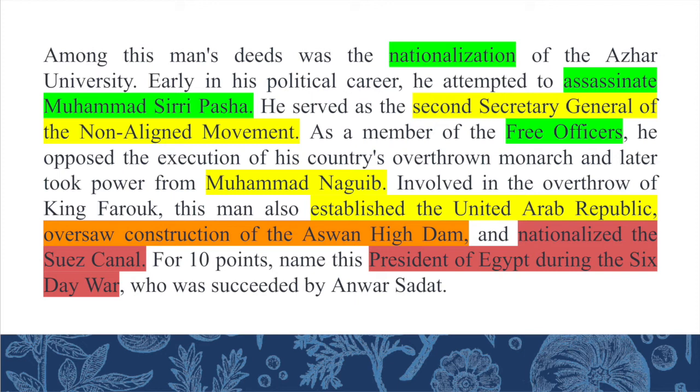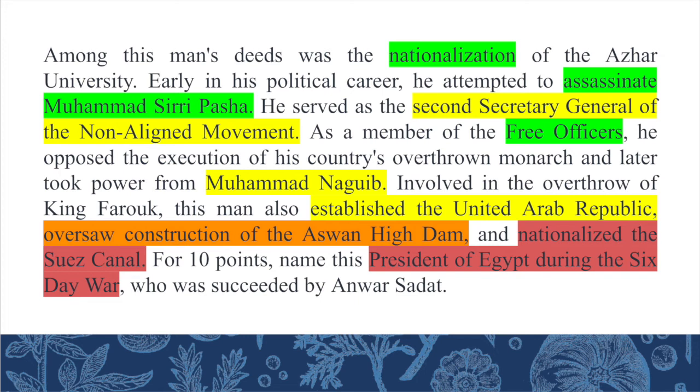as the second chair. Now onto the clues of the construction of the Aswan High Dam and the nationalization of the Suez Canal. Both of these things are major features of Nasser's regime within Egypt, and these are the two clues that you really need to know in order to get this question at the end. So for the Aswan High Dam, it was the world's largest embankment dam, which was built across the Nile in Aswan, Egypt by Nasser after the Egyptian Revolution of 1952.